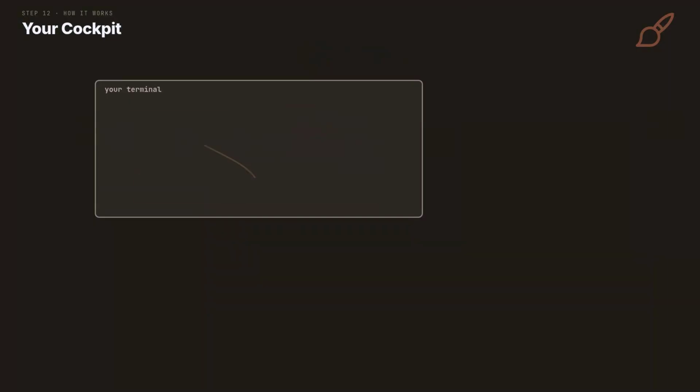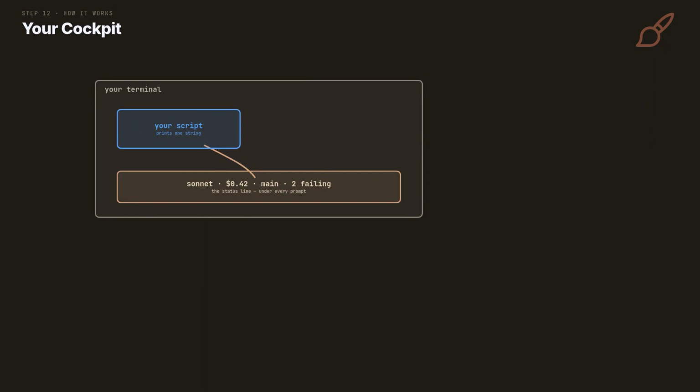Together, they are your cockpit. The status line is a script you own. It prints 1 string, and Claude shows it under every prompt. Model cost so far, git branch, failing tests. Whatever number you keep asking for, put it on the ticker.